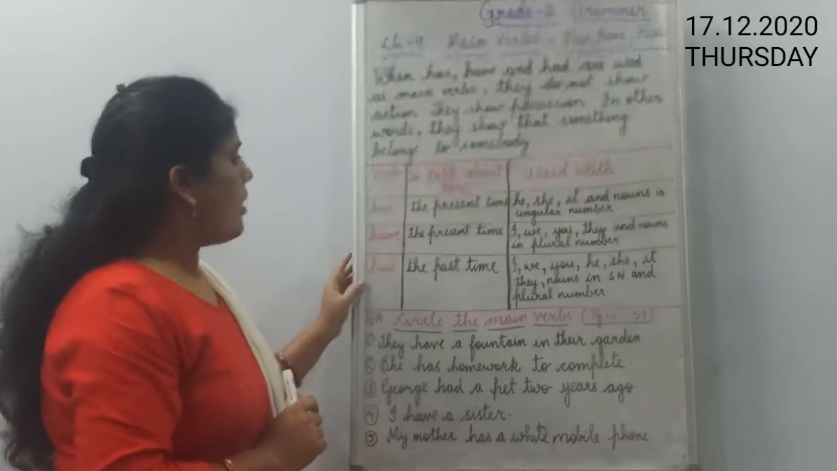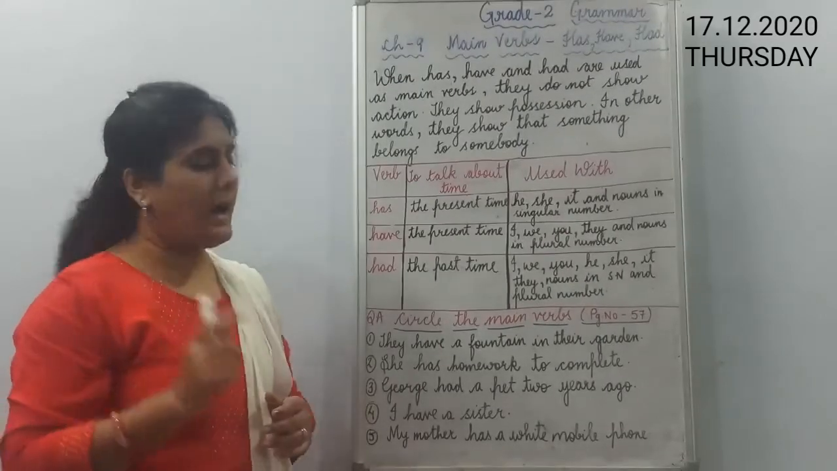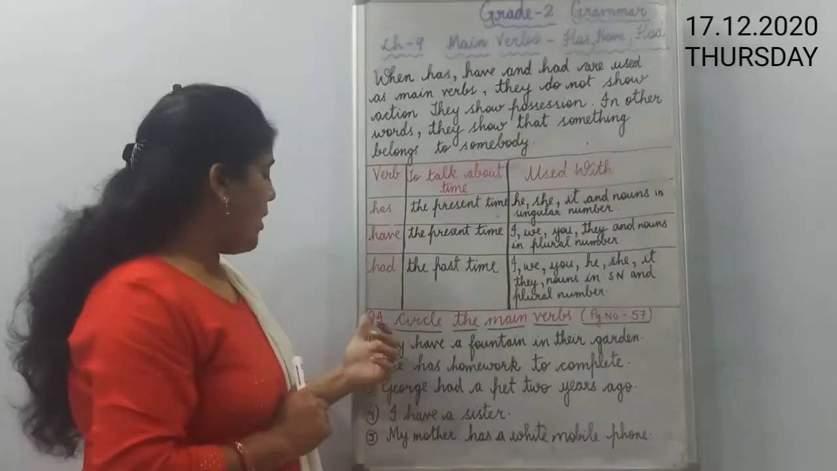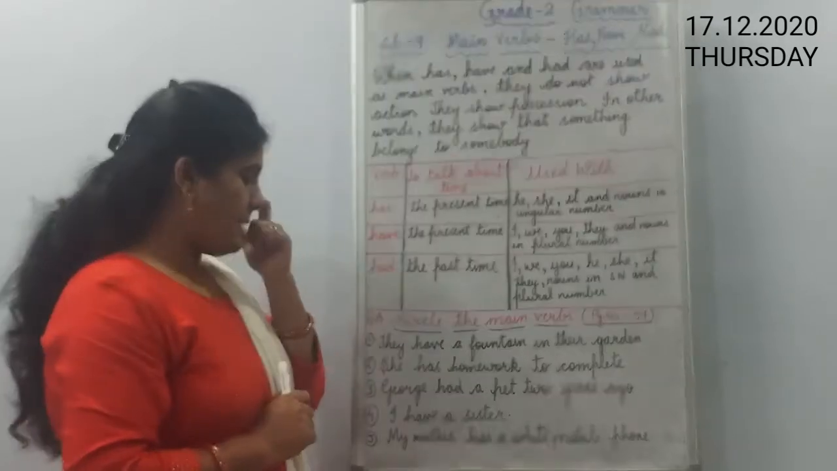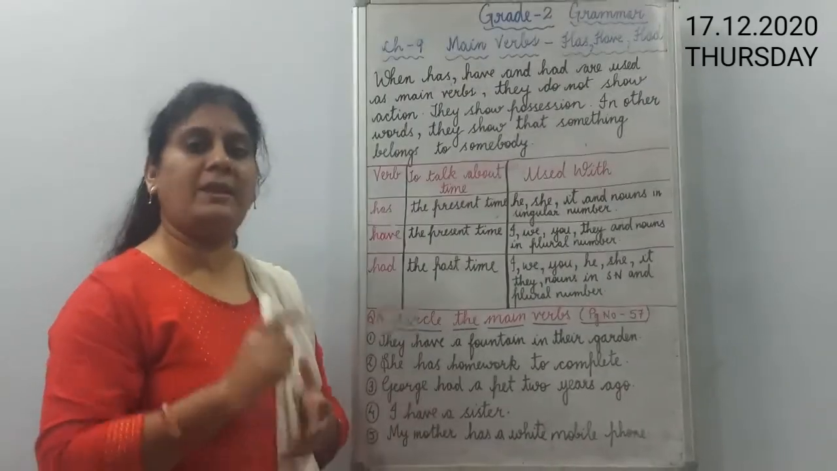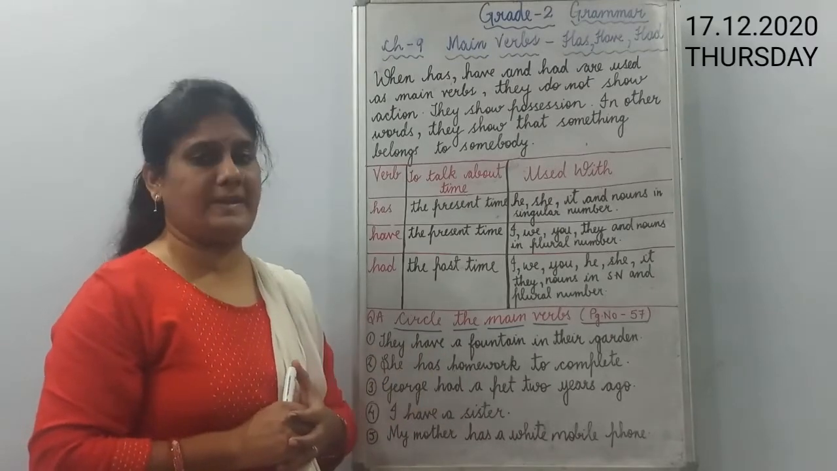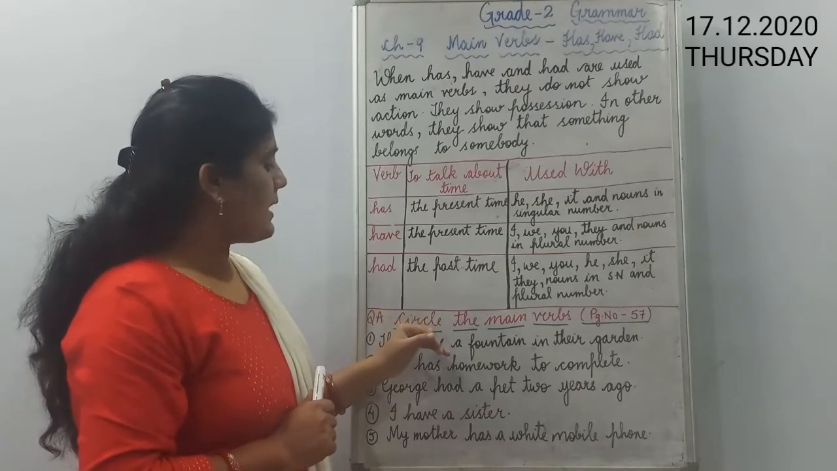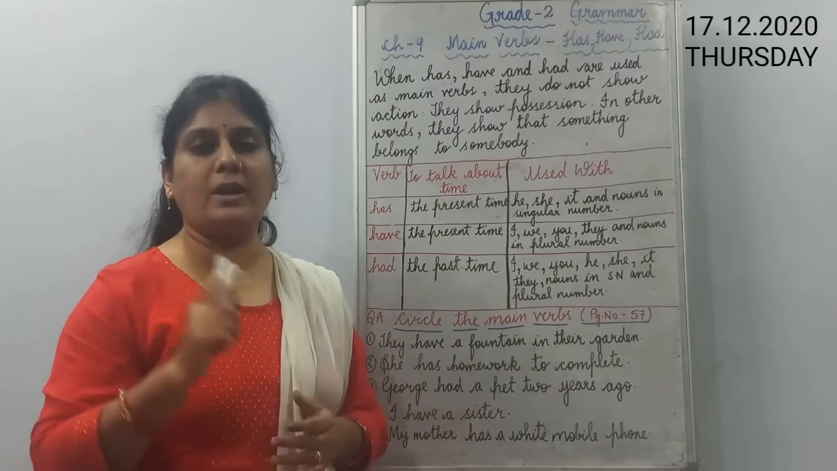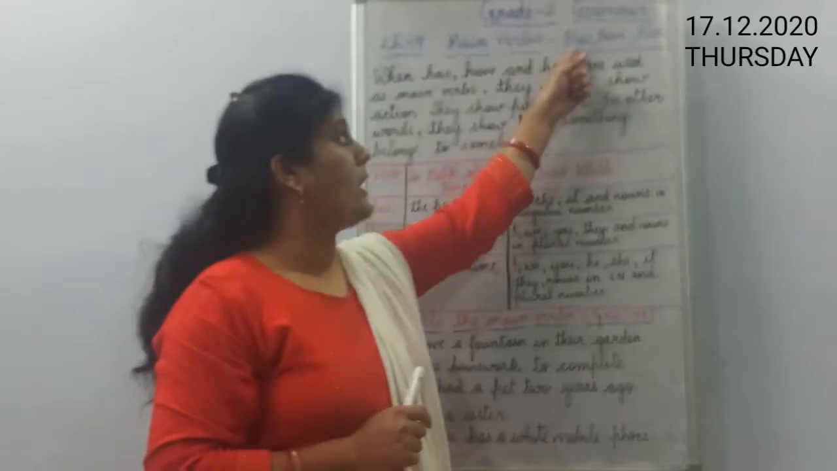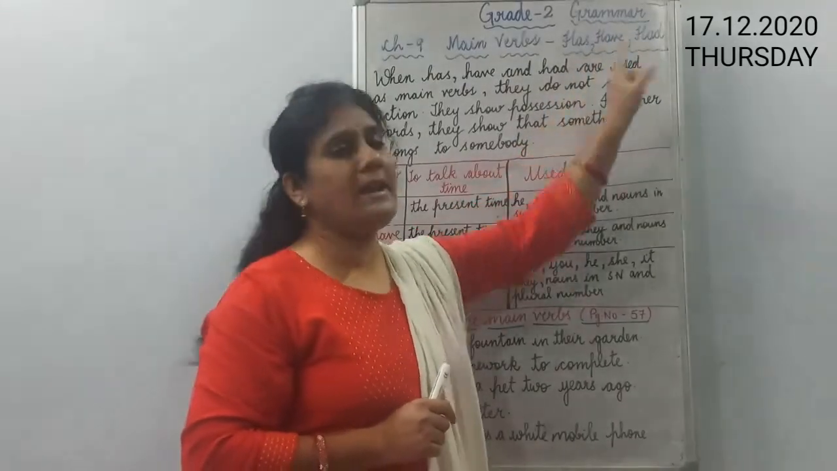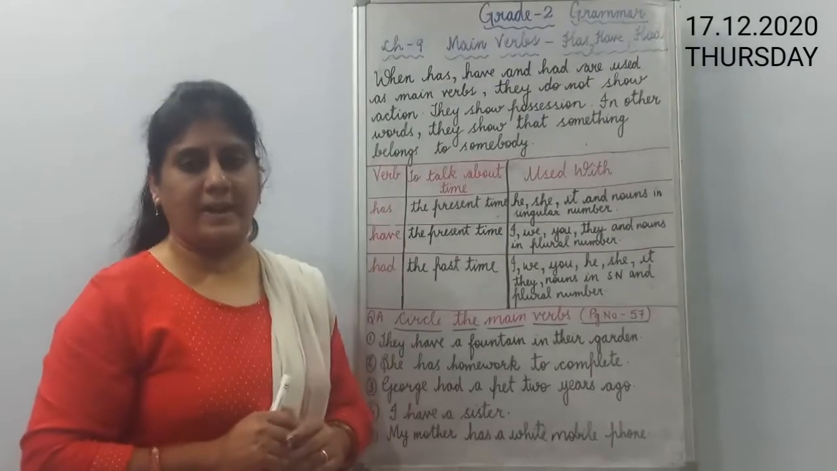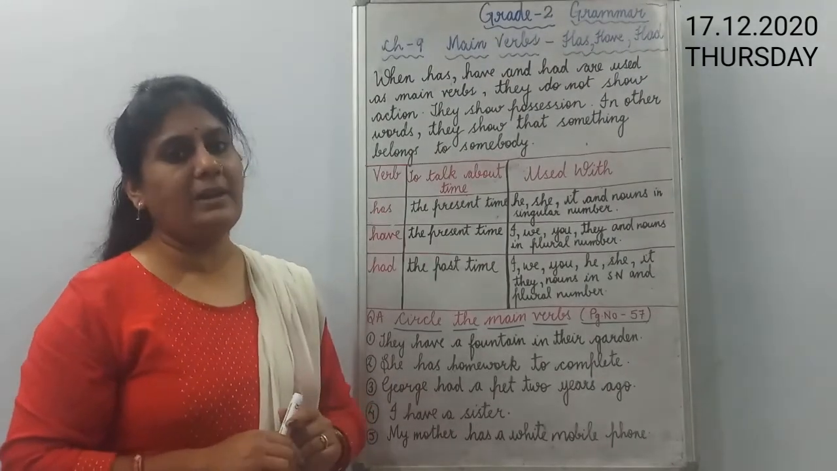Now in your grammar book, I request you to please open page number 57 and take out question number A. I am going to explain this question and you have to do this exercise in your book itself. Understood? Now read the question. Circle the main verbs. Main verbs means we are talking about has, have and had. So you have to circle the main verbs in these 5 sentences. Shall we start?